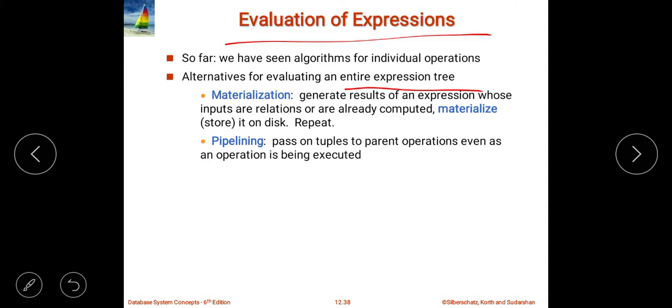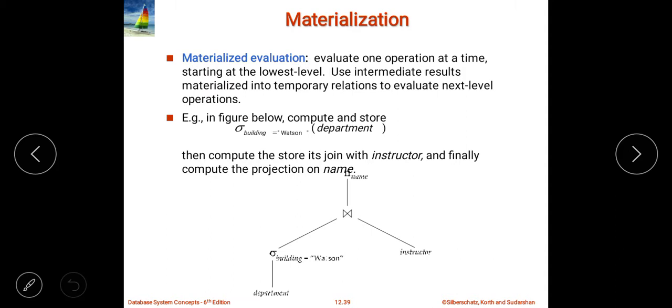But before moving to materialization and pipelining, let me talk about what we mean by an entire expression. There are many examples.